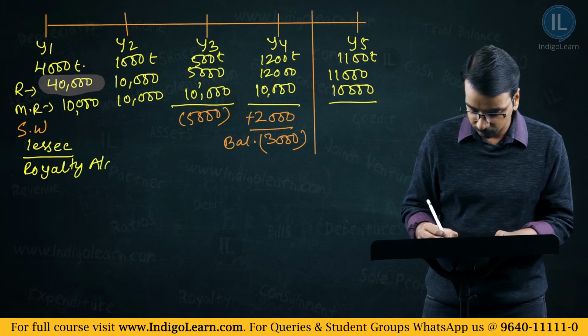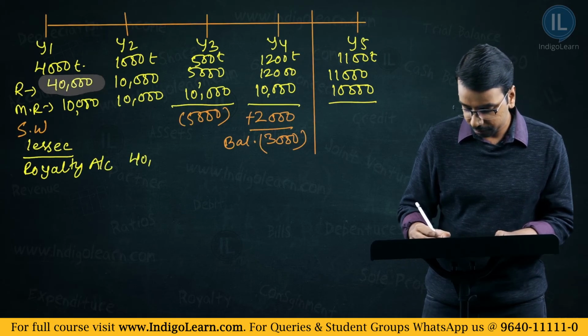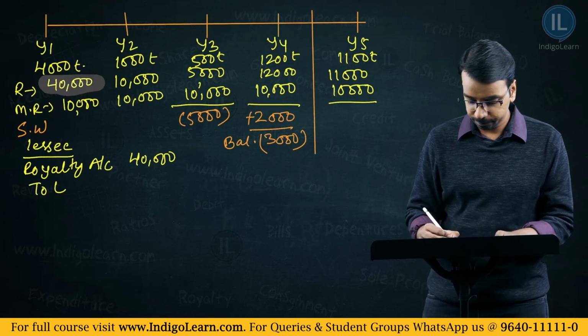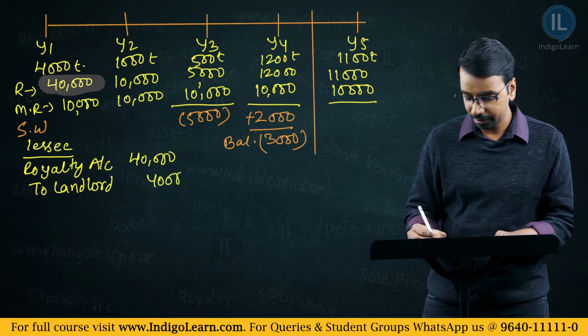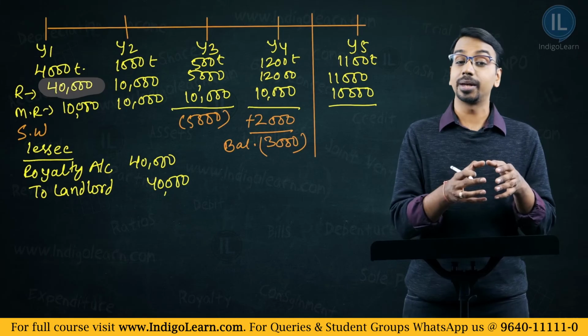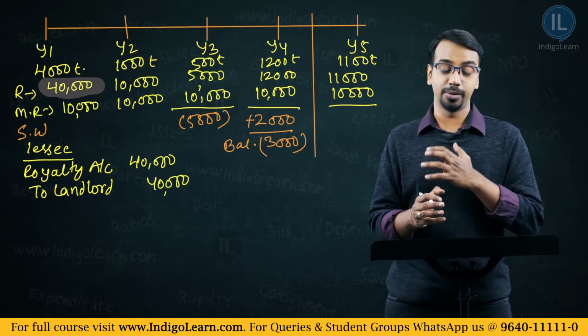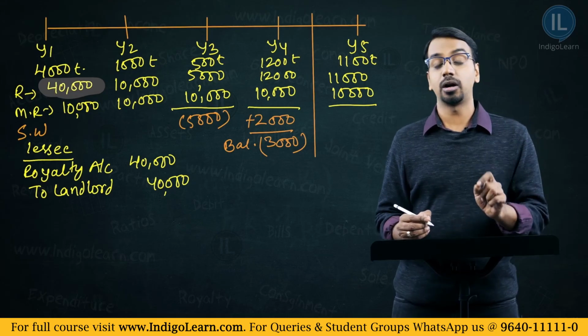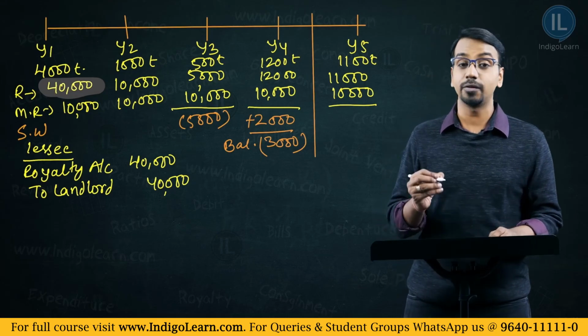Royalty account, how much? 40,000. Royalty account debit 40,000 to the landlord account 40,000. Now, I am using the word landlord. In our case, X is the landlord and we are preparing it in the books of Y. We can use the actual names also. So, what is the first entry? Royalty account debit to landlord account 40,000. This is in the books of lessee.